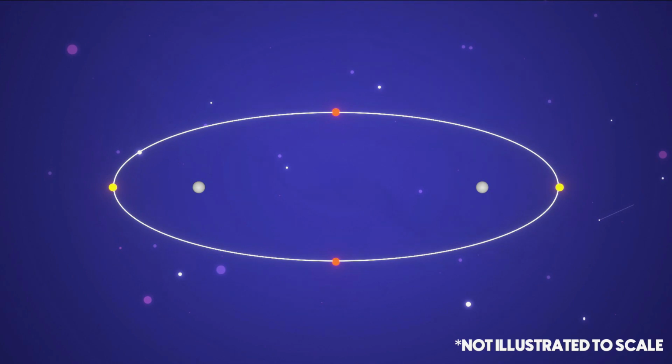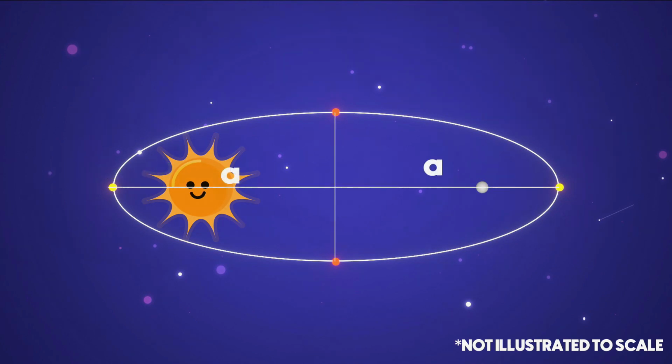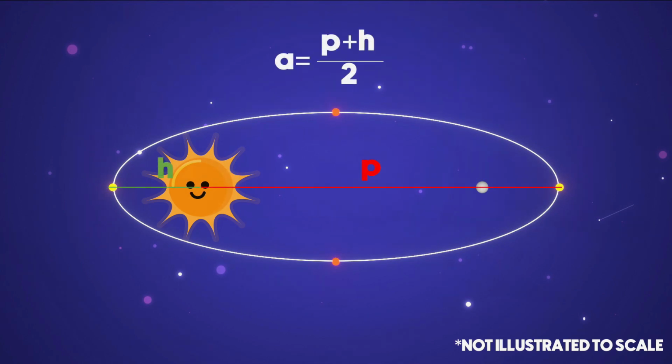You might be thinking, ellipses have 2 foci, so how exactly does this explain that when the diagram shows only one? As Yana said earlier, the Sun lies in one focus of the ellipse. In order to find the other focus, we can use an equation. Let's assign the perihelion distance as p and the aphelion distance as h. We know that the distance from a vertex to the center is a, so we come up with a is equal to p plus h divided by 2.